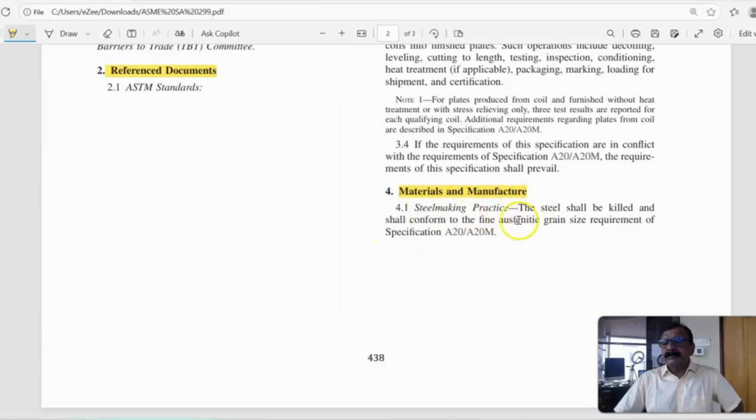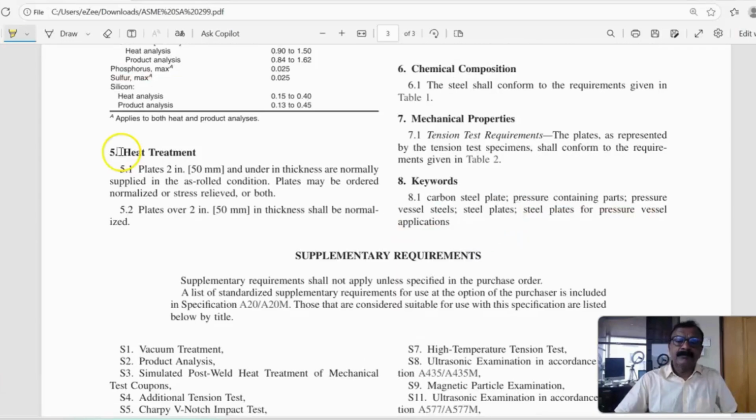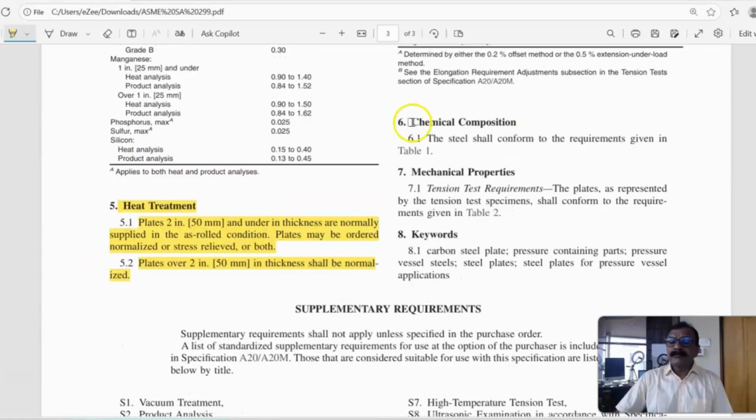Steel making practice is as per A20, but the steel shall be killed and shall conform to the austenitic grain size requirement of specification A20. This is killed steel, remember this. Then heat treatment requirements. Plates below 50 mm in thickness are normally supplied in as-rolled condition. Plate may be ordered normalized or stress relieved or both, but plate over 50 mm in thickness shall be normalized. This is important.